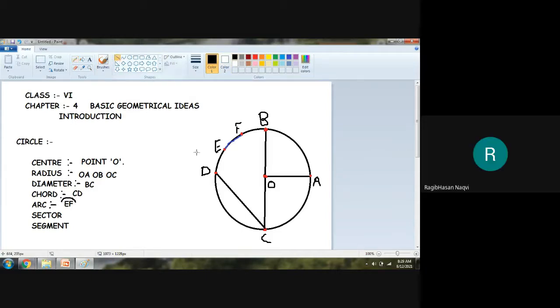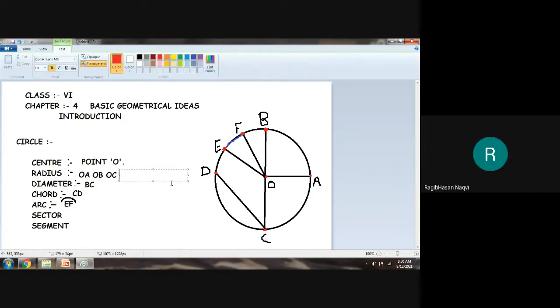Now if I join E to O and F to O, can I say that OE and OF are the other two radii we got in the diagram?